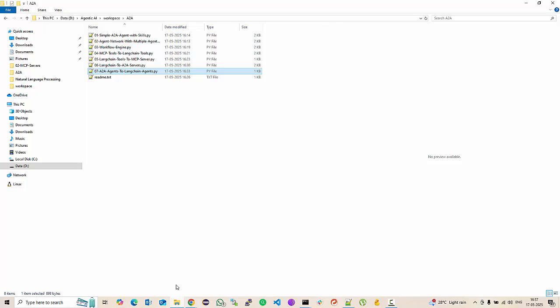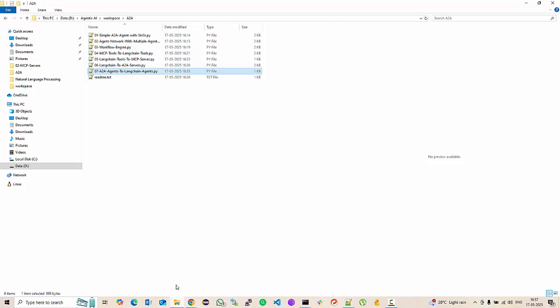Now, what is the status of Crew.ai and AutoGen, Semantic Kernel, and N8N? They still don't support A2A agents. Crew.ai is scheduled to bring in support for MCP tools, but N8N already has MCP servers and tools calling capability. But none of the ecosystem platforms, agent platforms, have A2A capability right now.